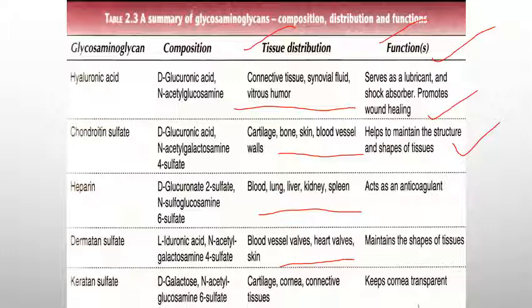Remember, an important point of dermatan sulfate is that it consists of iduronic acid. It mainly contributes to the softness and elasticity of the skin, and is also present in blood vessels, giving the structure